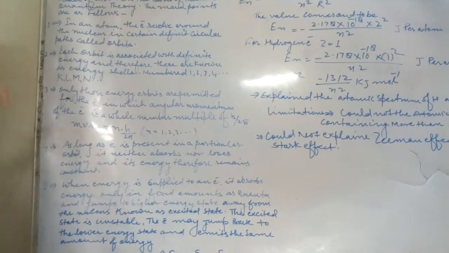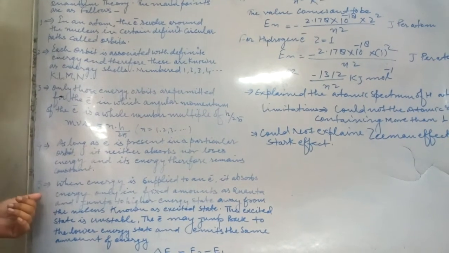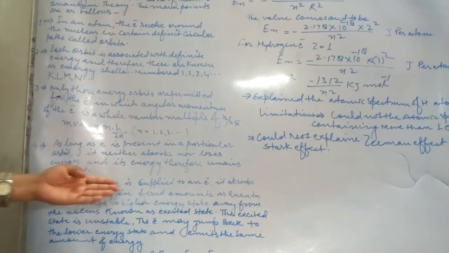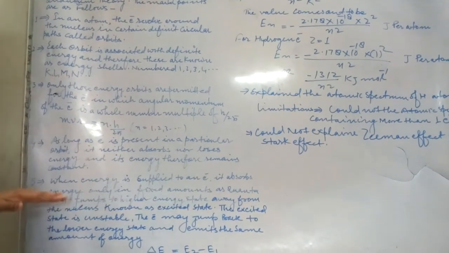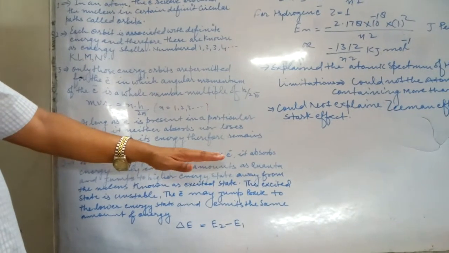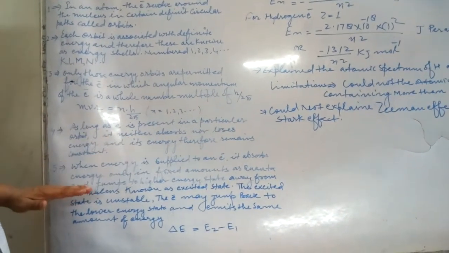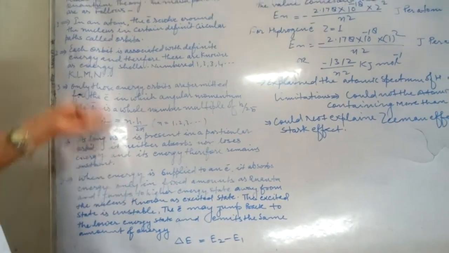But the fifth point: when energy is supplied to an electron, it absorbs energy only in fixed amount as quanta and jumps to a higher energy state away from the nucleus.